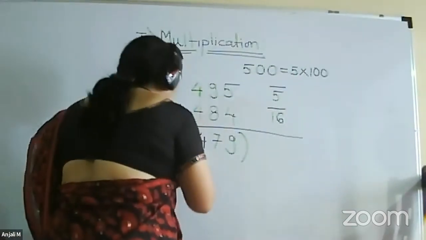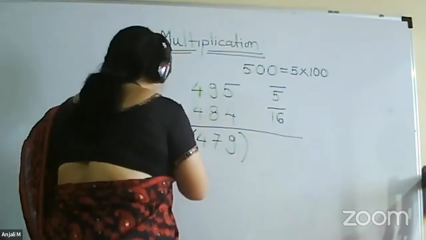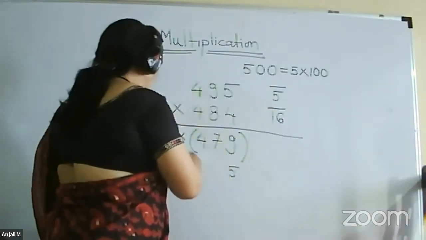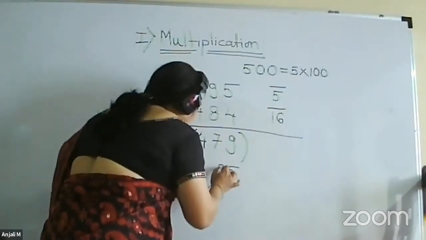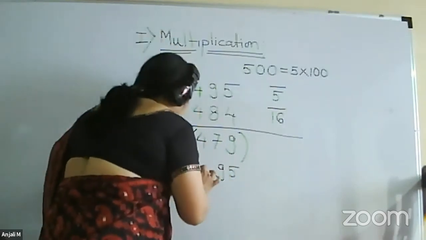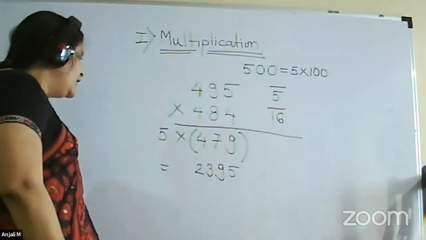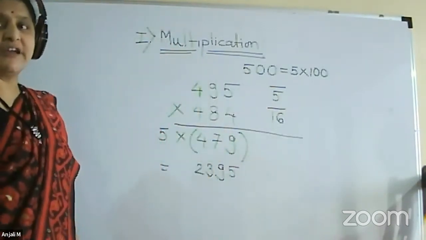Now if you multiply, I think everyone can do this much. 5 9s are 45, carry 4. 5 7s are 35 plus 4, so 39. 5 4s are 20 plus 3, so this will be the answer. Just go through it or do it on your own. Just check it.